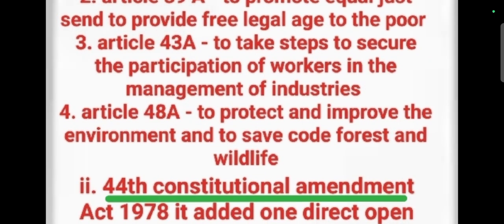And the next one is Article 48A, which is to protect and improve the environment and to safeguard forests and wildlife. That's why we have different acts also: the Environment Protection Act 1986, the Wildlife Protection Act 1972, and the Forest Act 1980. Different acts and different laws protect the environment, forest and wildlife.